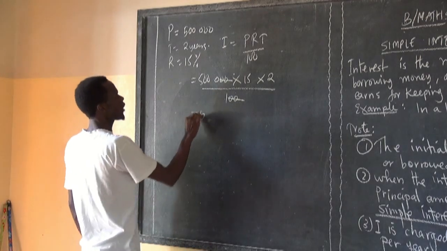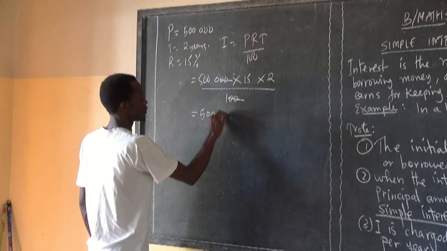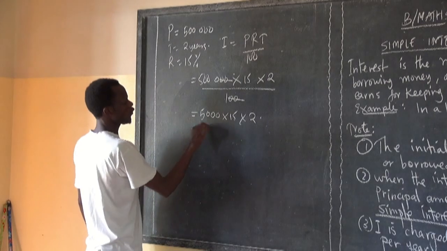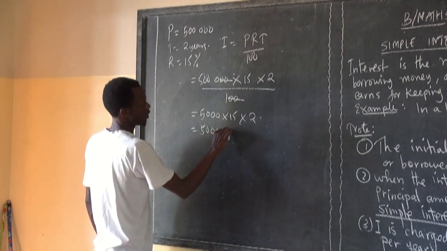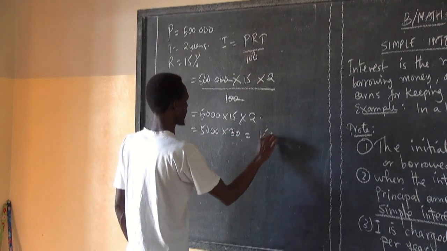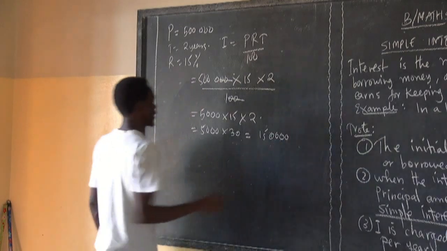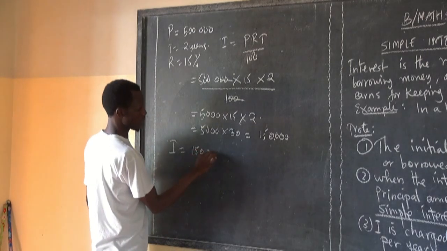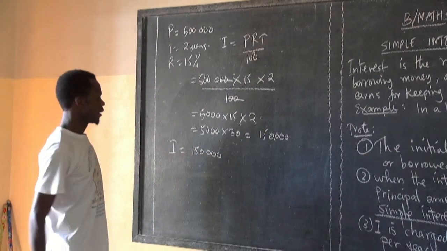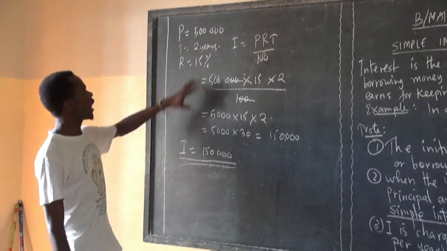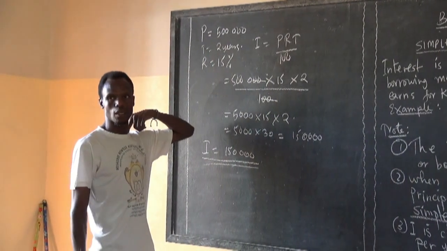Then we have 5,000 times 15 times 2, which is equal to 150,000. That was the interest. Now the interest is calculated in this way. So all in all, it is all about substituting what you've been given.